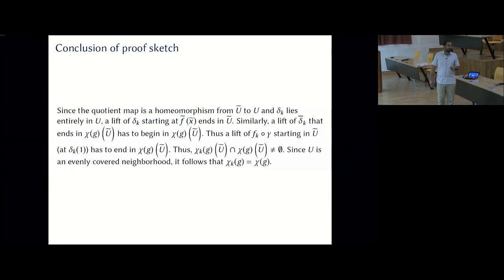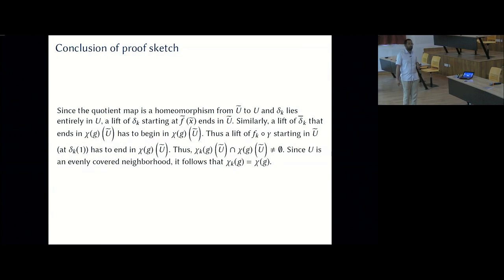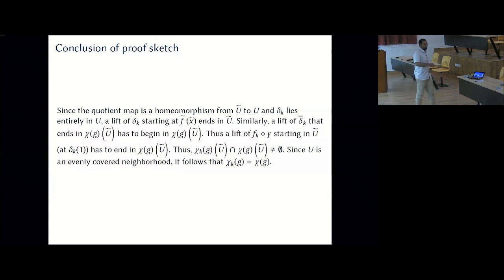But the fundamental group is finitely generated because we are on a compact Riemann surface. Therefore, for suitably large k, this will be true for all elements G in the group G. So in short, I have shown that chi k and chi are exactly the same homomorphisms. So by our rigidity result, we are done. We have shown that after a point, fk and f all have to be the same. So the net upshot is there are only finitely many holomorphic mappings from x into y.